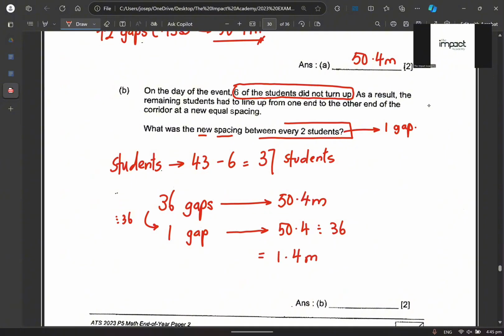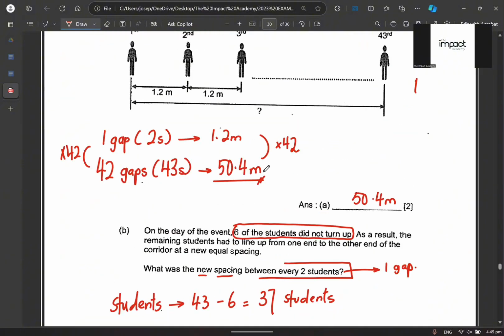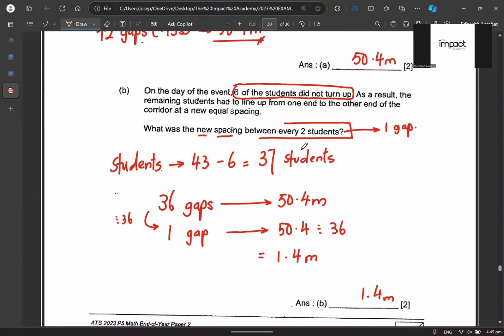Okay, and that is the reason why the new spacing is 1.4 meters, and previously it was 1.2 meters. So you can see that there is a difference of 0.2. Okay, so that's how you would solve a gaps and interval question.